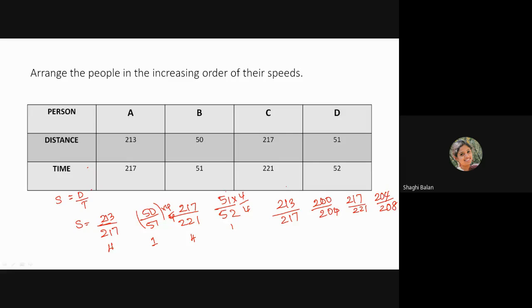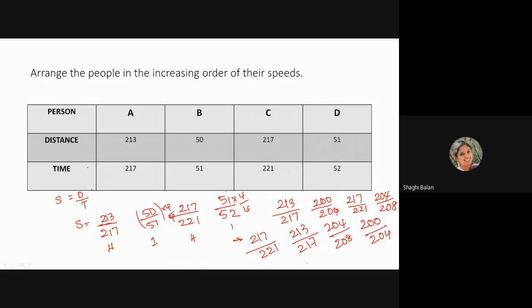If this is the condition, how do we find which one is the greater fraction? The one having the greater numerator will be the greater fraction. So here, which one has the greater numerator? 217 by 221. Next one will be 213 by 217, then 204 by 208, and then 200 by 204.